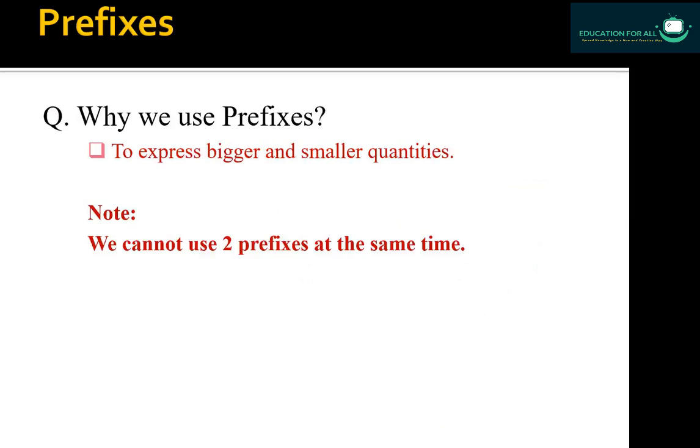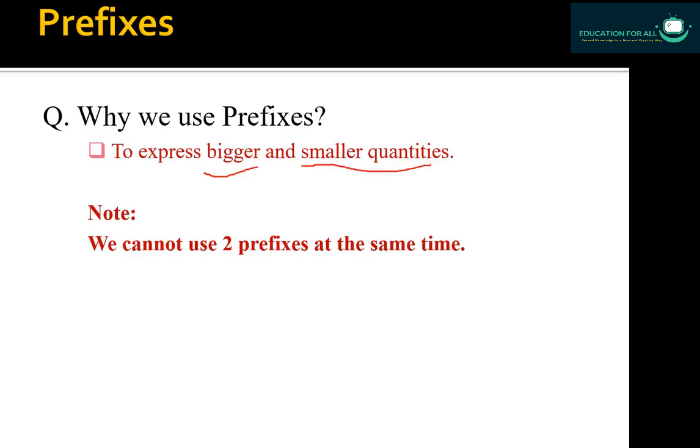Okay, the second thing is why we use prefixes. We use prefixes to express bigger values in a very comprehensive way, or to express smaller quantities in a very comprehensive way. In the next slide, you will be able to convert bigger values into smaller values, or smaller values into a more comfortable, comprehensive form by using prefixes.